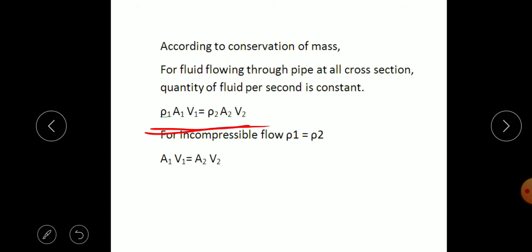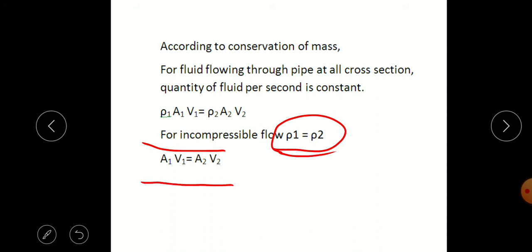Now if you consider the fluid is incompressible, such as water or oil, the density will not change during the flow. At that time we can consider rho 1 is equal to rho 2. So for incompressible fluid, the simple equation is area into velocity: A1 V1 is equal to A2 V2.